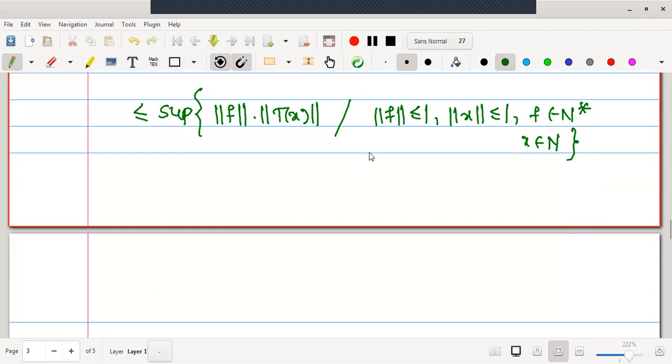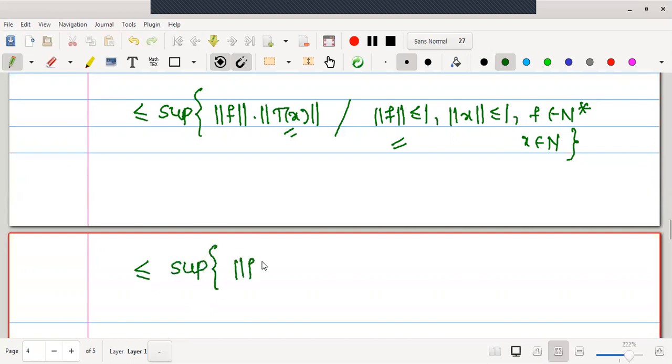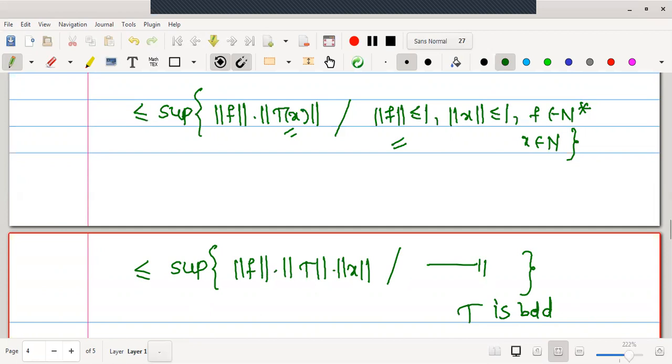Now let us put the value: norm F less than or equal to 1 here. We already have an inequality, therefore the inequality carries forward. Now T is also a bounded operator. If T is a bounded operator, I can write this as norm F into norm T into norm of x, with the rest of the things as they are. The reason is that T is bounded.